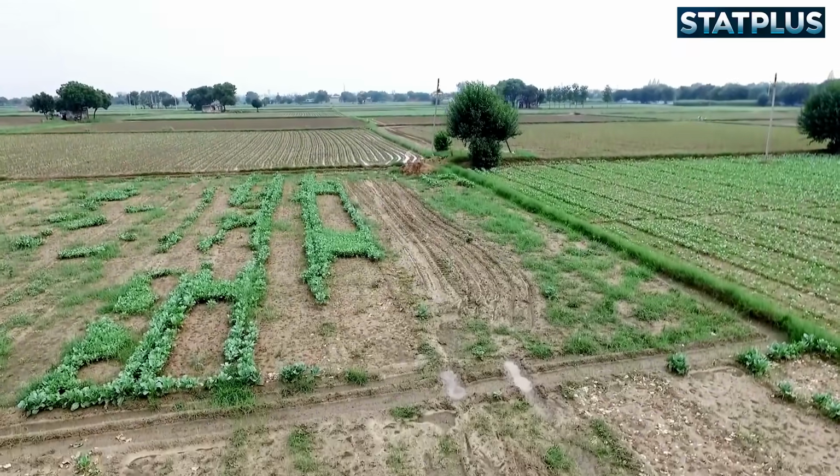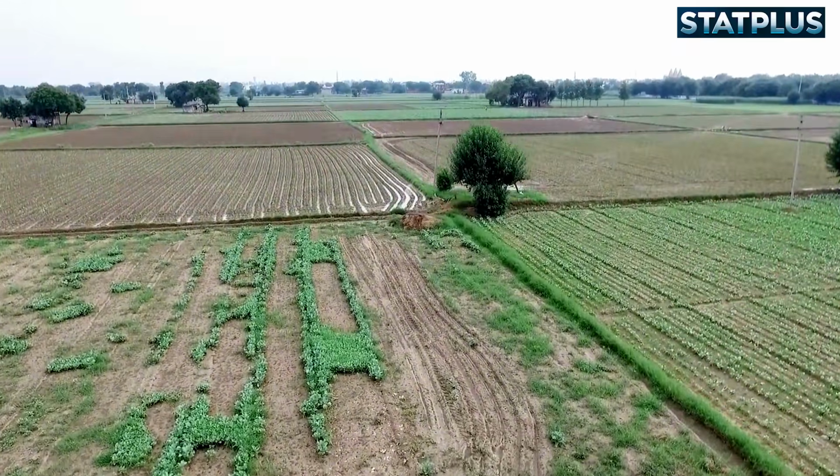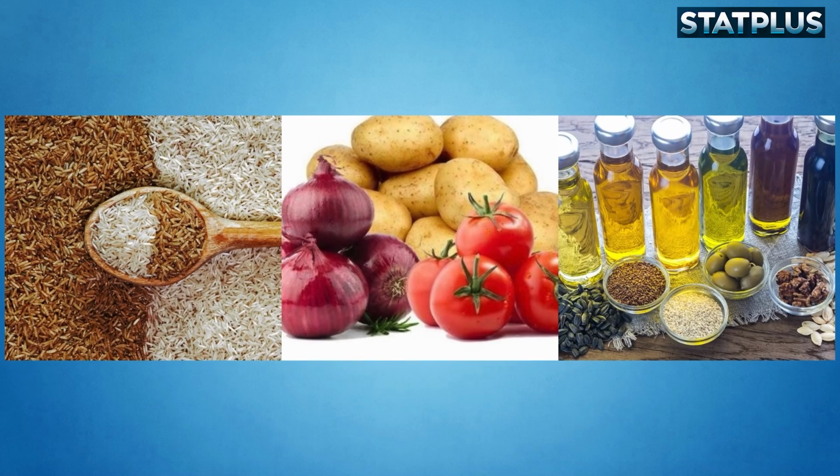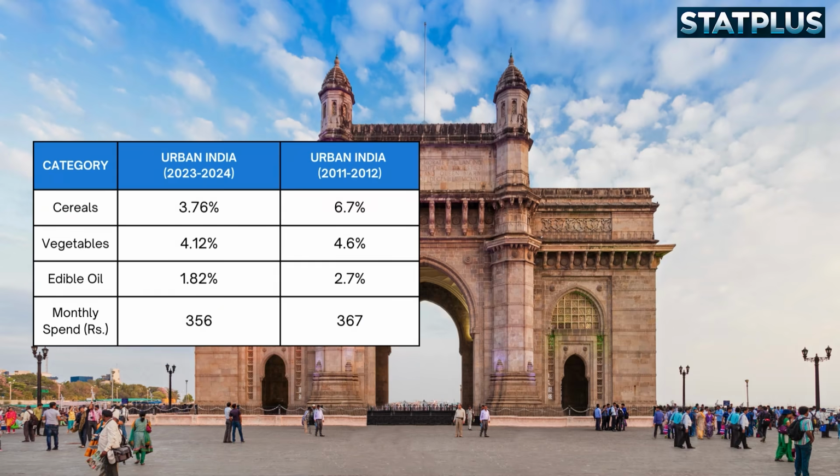Looking specifically at agriculture-sourced essential food categories, cereals, vegetables, and edible oil, we see the following patterns. In urban India, the combined expenditure on cereals, vegetables, and edible oil accounted for 356 rupees per capita per month in 2023-24. This is a slight decrease from 367 rupees in 2011-12.